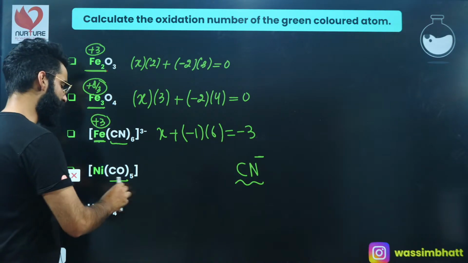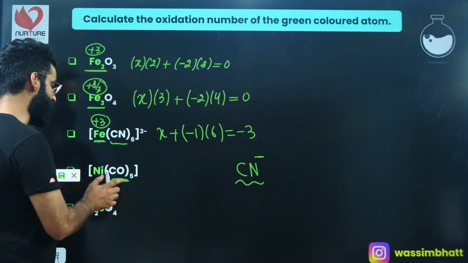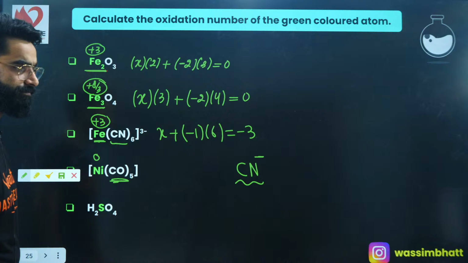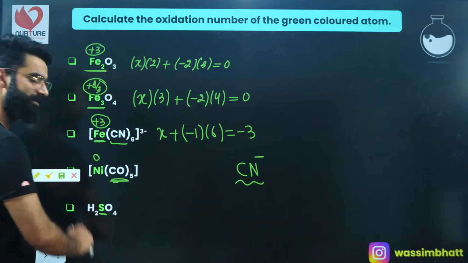This CO, carbonyl, CO, it does not have any charge on it. If it does not have any charge on it, so the oxidation state of nickel over here is going to be 0, right?